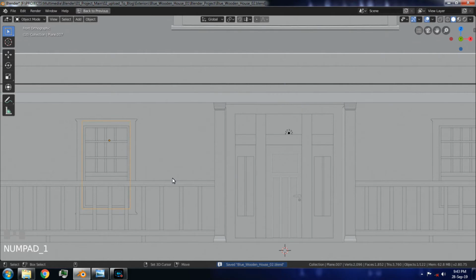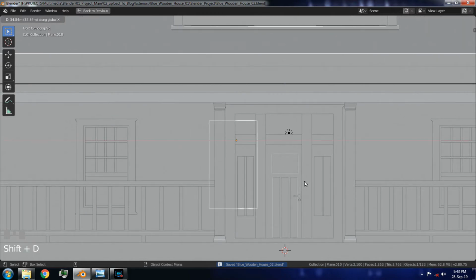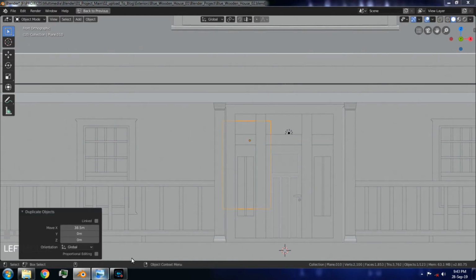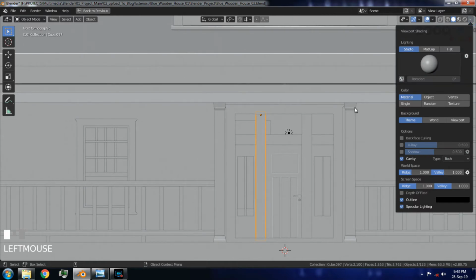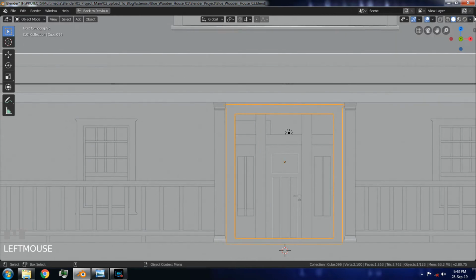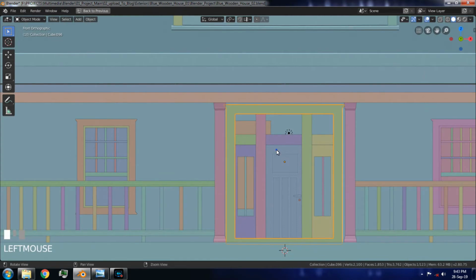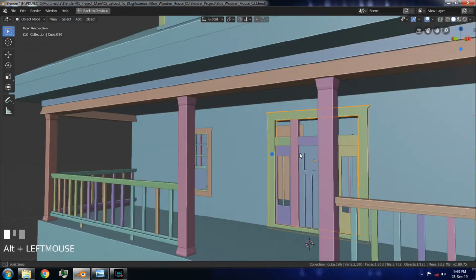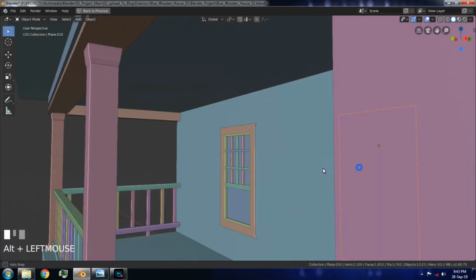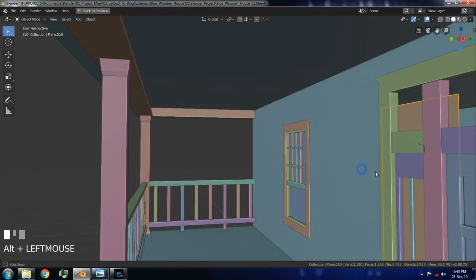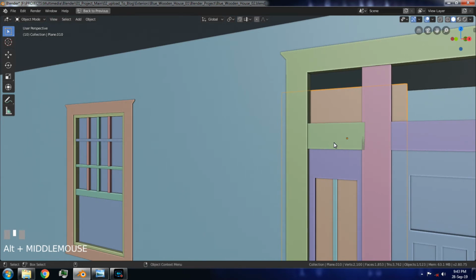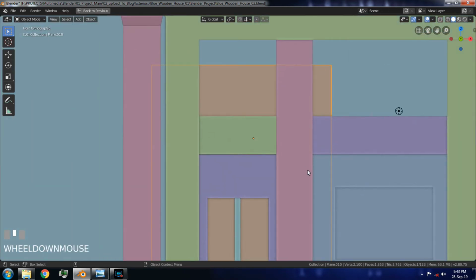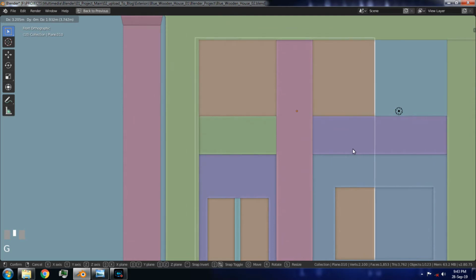Now, duplicate this front side window, and move it to the door along the X-axis. Go to the front view, position it properly.